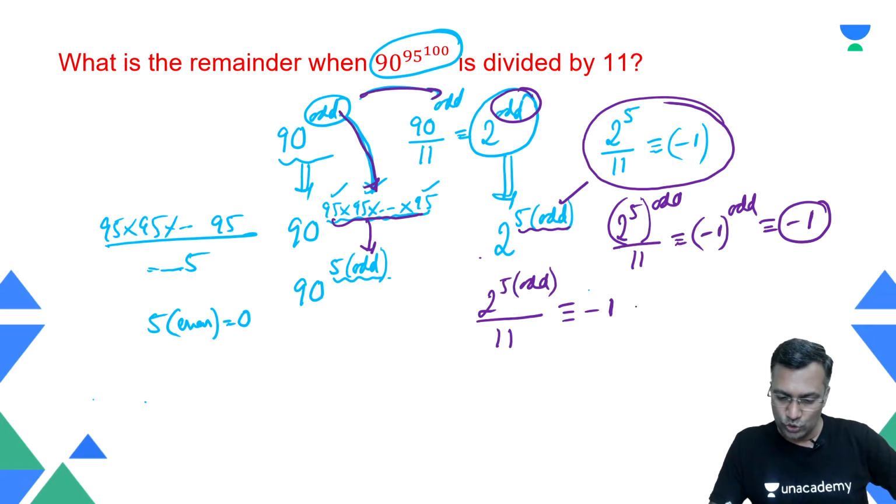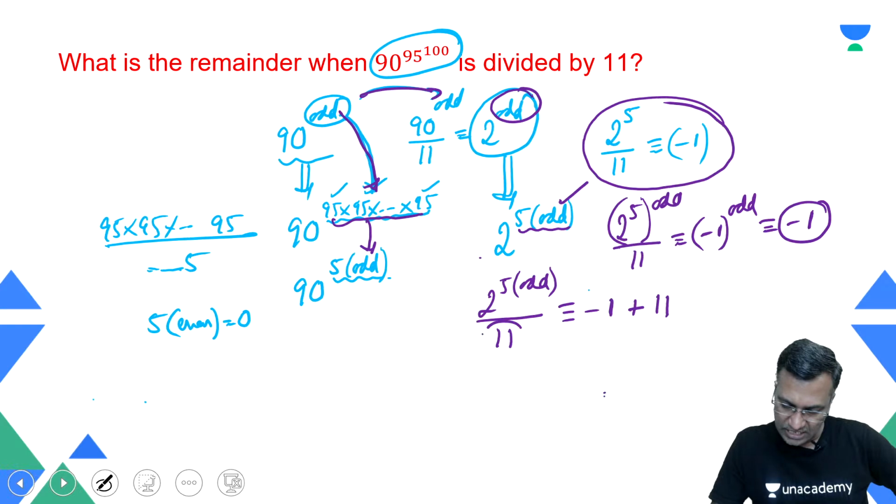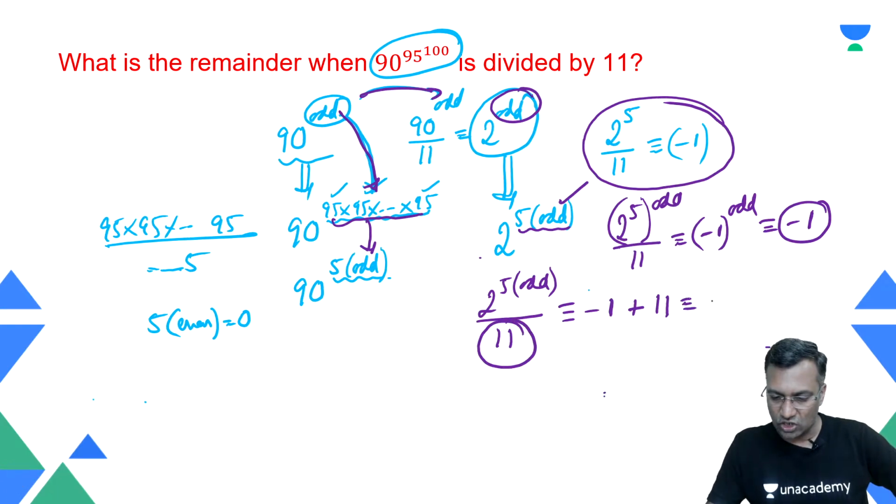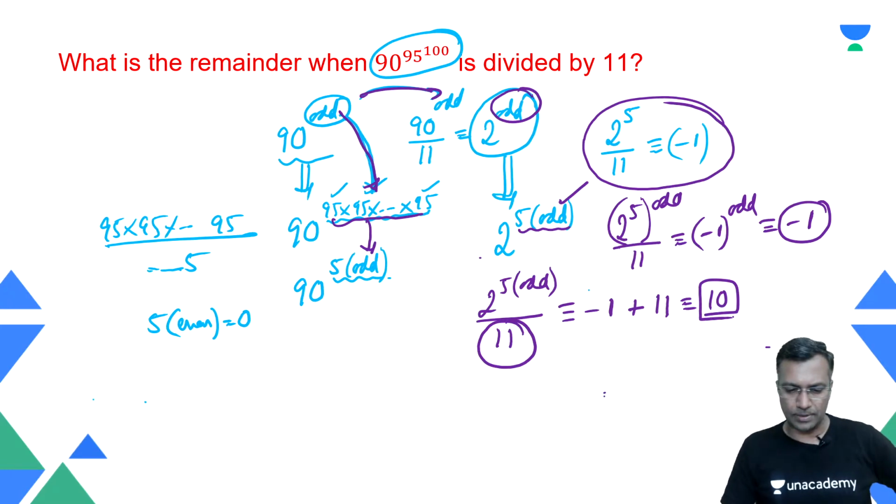Therefore, what do you do? You go back and add the divisor. What is the divisor? 11. Add back the divisor and call the final remainder as 10 for this particular question. Pretty good and simple and elegant question.